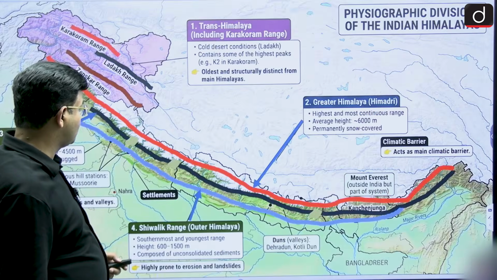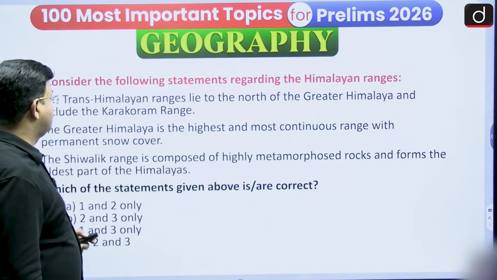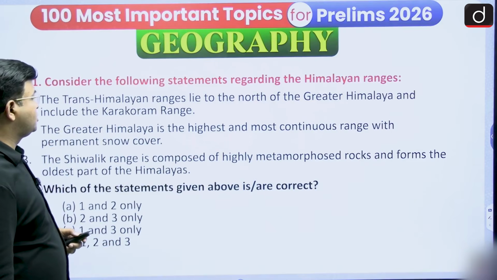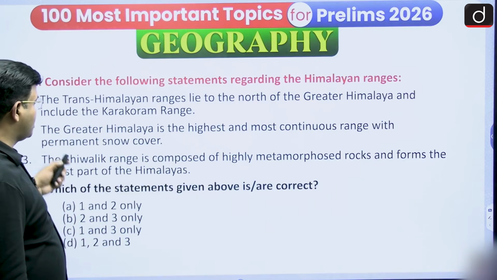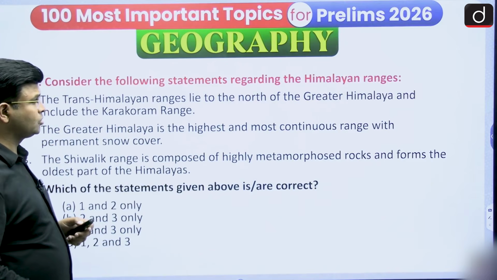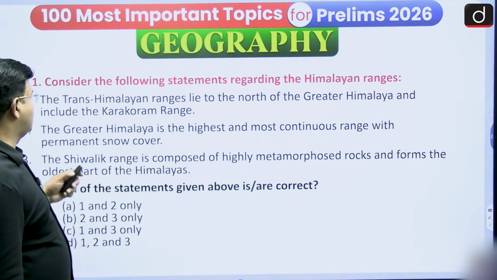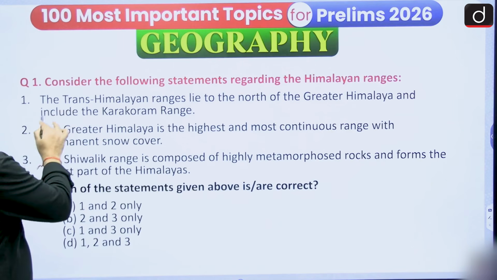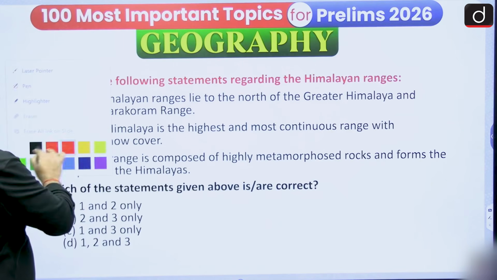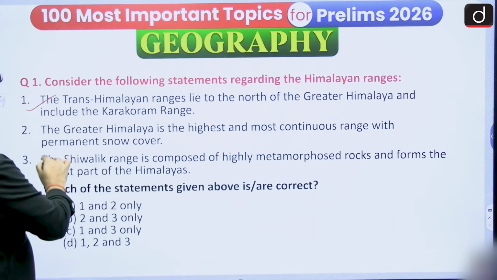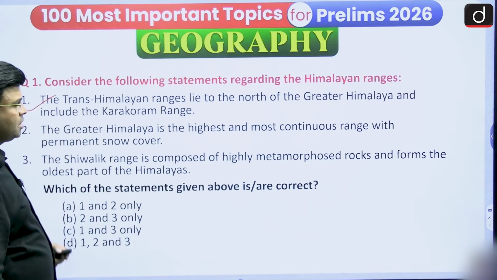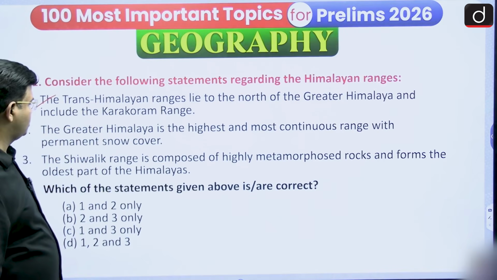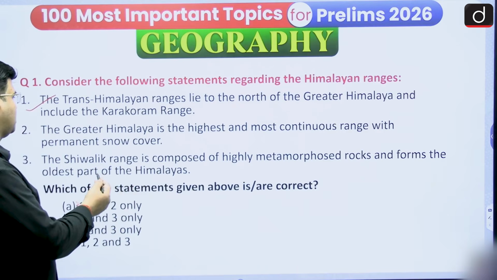We have given you the questions. Consider the following statements regarding the Himalayan ranges. The Trans-Himalayan ranges lie to the north of the Greater Himalaya and include the Karakoram range. That is a correct one. The Greater Himalaya is the highest and the most continuous range with permanent snow cover.